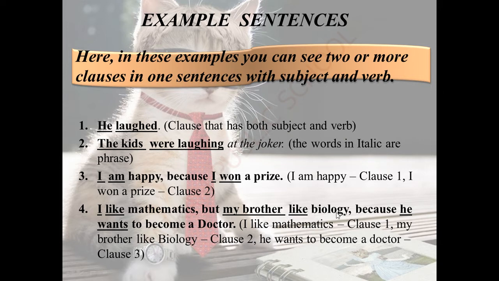So, my brother likes biology is a clause sentence, which is the second sentence. Because is a conjunction. He wants to become a doctor. He is a subject. Wants is a verb. So, on the whole, he wants to become a doctor is a clause sentence, which is the third sentence.